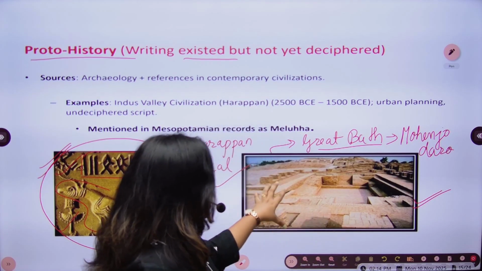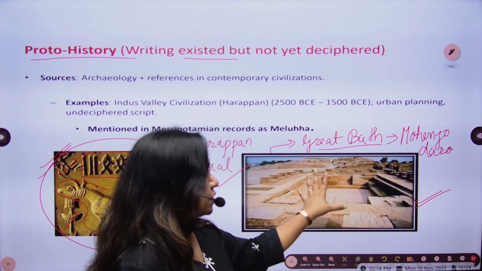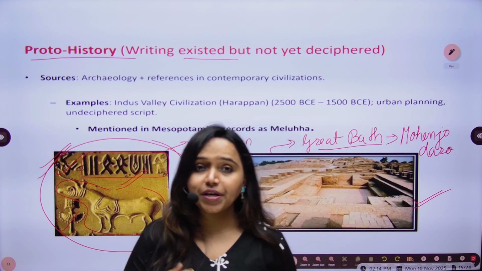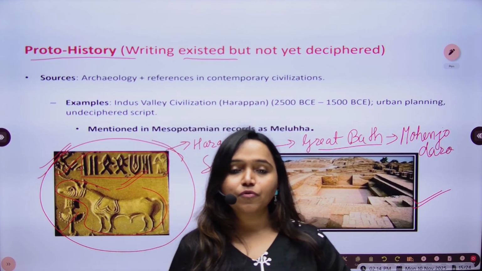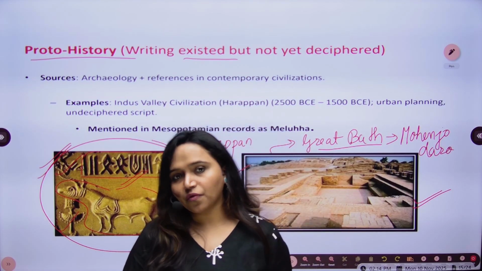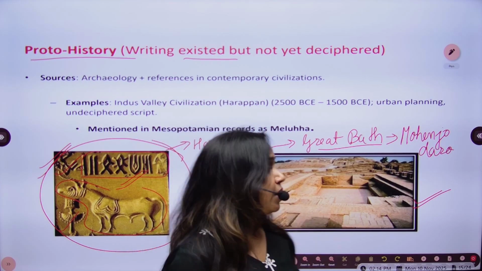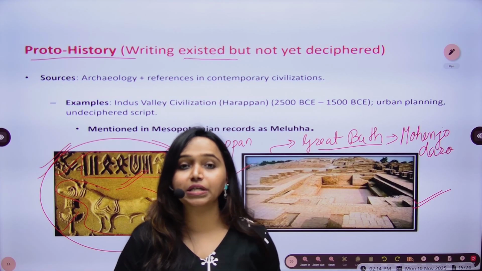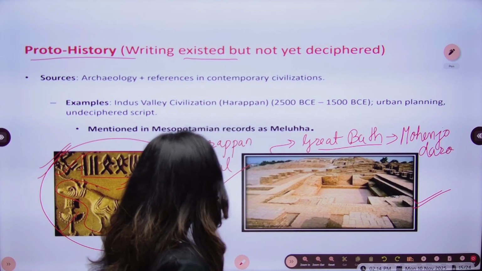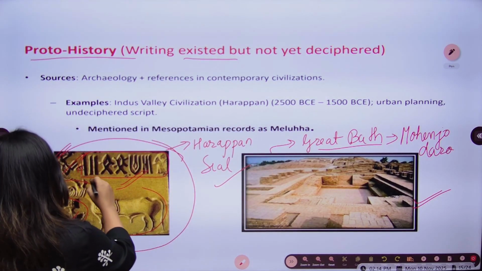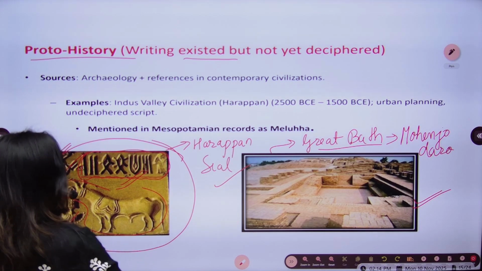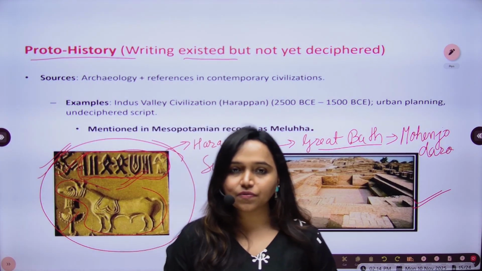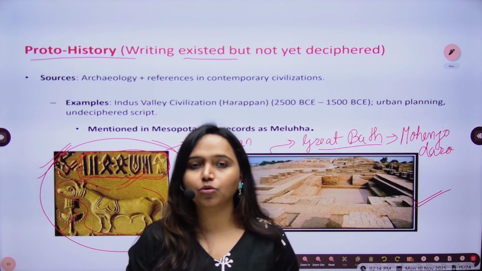So we can just take certain information from this diagram and say that urban development was one of the major features of Indus Valley civilization, where towns were developed such as today's towns and cities are developed. But we do not have the privilege of reading this script, and that's why we have a very limited amount of information.